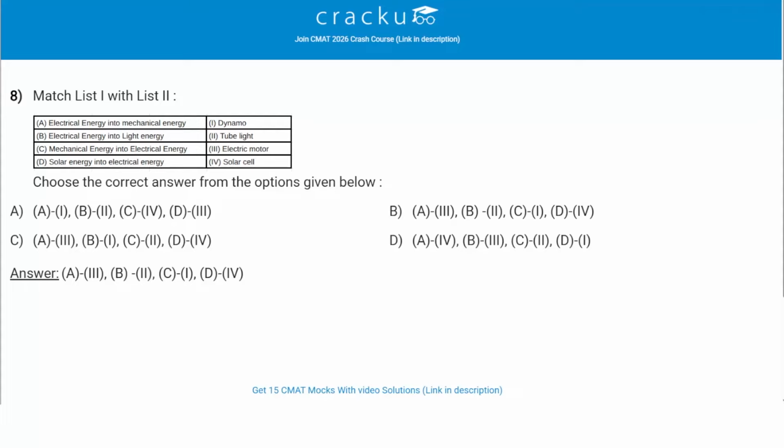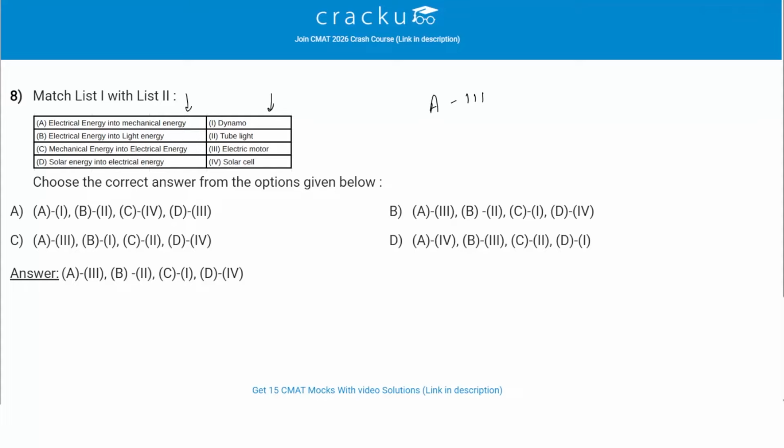Then next question is match list 1 with list 2. So we have to see conversion of one form of energy to another and in which devices that conversion happens. So first is electrical energy into mechanical energy. This happens in electrical motor. So A is matched with 3. So the electrical motor is a device that converts electrical energy into mechanical energy. It uses the force produced by an electric current in a magnetic field to cause rotation, which performs mechanical work.